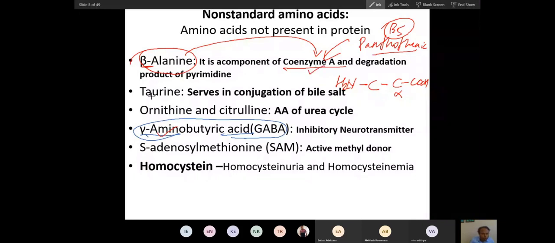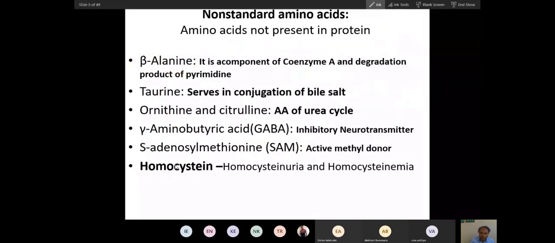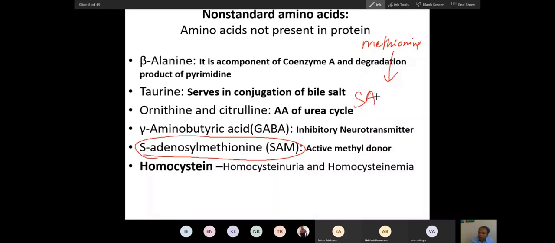Now ornithine, citrulline, and taurine, we have these also. Whatever I have written is a very good, very important example. SAM is a very important compound. Actually, this is made from methionine, a very essential amino acid. From methionine, an adenyl group is attached, and this is called S-adenosyl methionine. S-adenosyl methionine is also a non-standard amino acid. It is the active methyl donor.